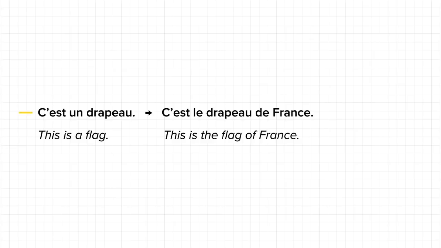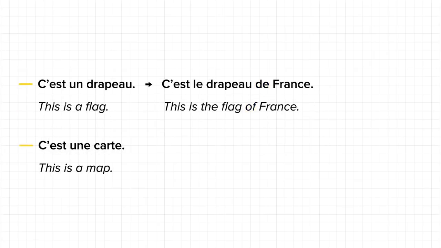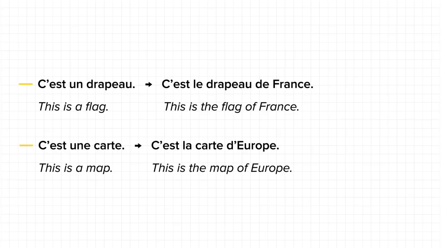The definite article le replaces indefinite article un. Why? Because we are referring to the flag of France in specific. The preposition de means of. Look at another example now. C'est une carte. It means this is a map. Now when I say c'est la carte d'Europe, it means this is the map of Europe. Hence the definite article la replaces indefinite article une. The preposition de converts to d apostrophe since the next word Europe starts with a vowel.